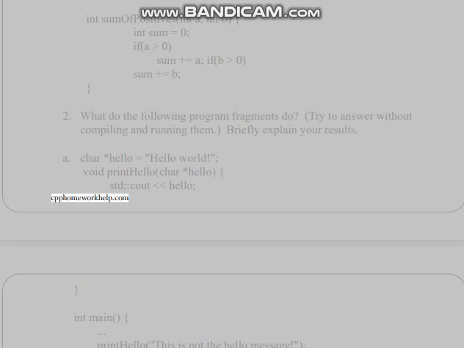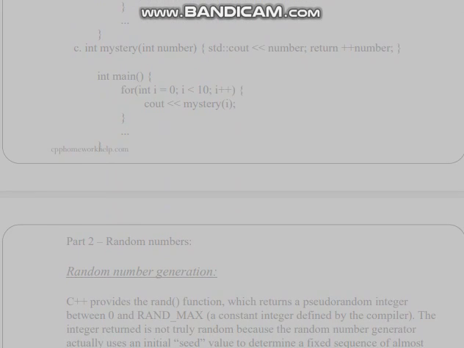int main() { print_hello("this is not the hello message"); } B. int mystery(int& number) { std::cout << number; return ++number; } int main() { for (int i = 0; i < 10; i++) cout << mystery(i); } C. int mystery(int number) { std::cout << number; return ++number; } int main() { for (int i = 0; i < 10; i++) cout << mystery(i); }